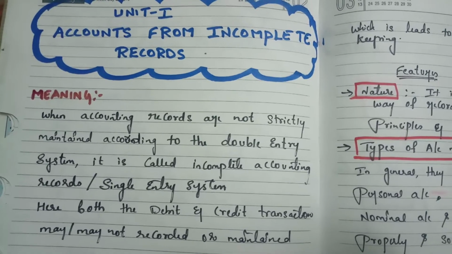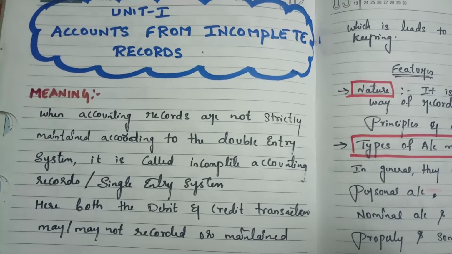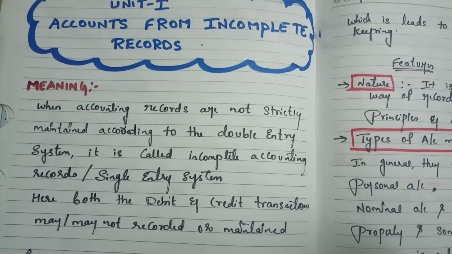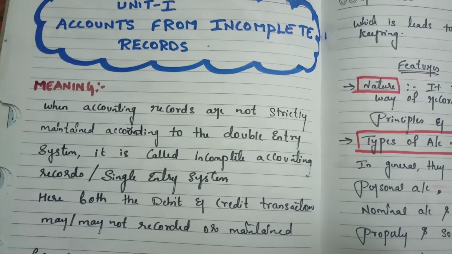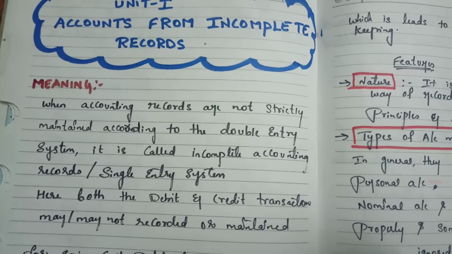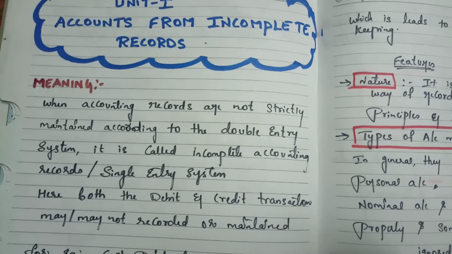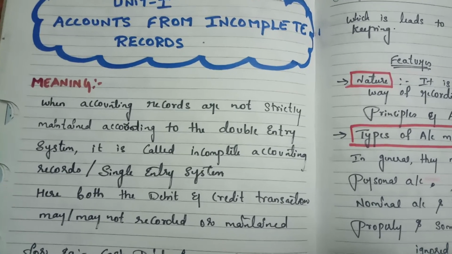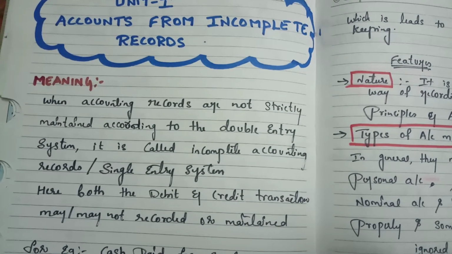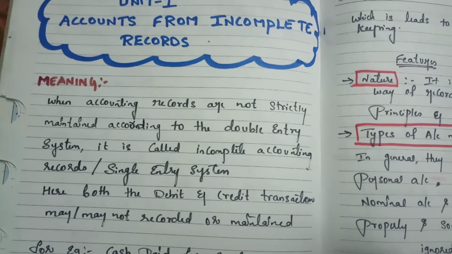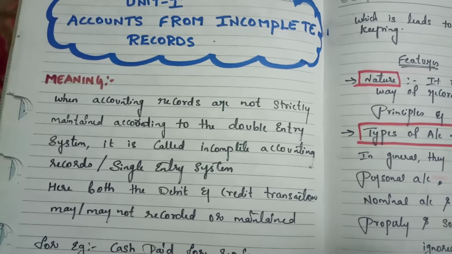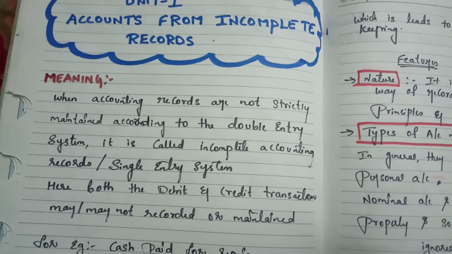When one or both of the entries are not recorded, it is called incomplete accounting records or the single entry system. They do not follow the rules of accounting, and they may or may not record the debit and credit transactions. For example, let me say cash is paid for the purchase of an asset. They may record only the cash book, but ignore the asset account. So this is how incomplete accounts arise, and we are not going to get a true balance sheet or a true financial statement.